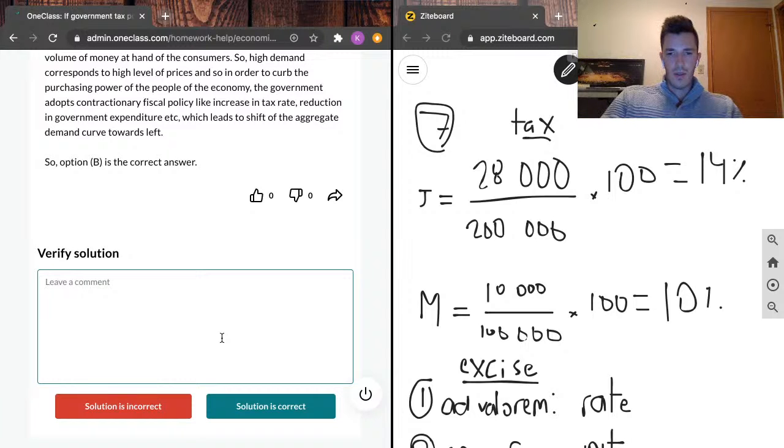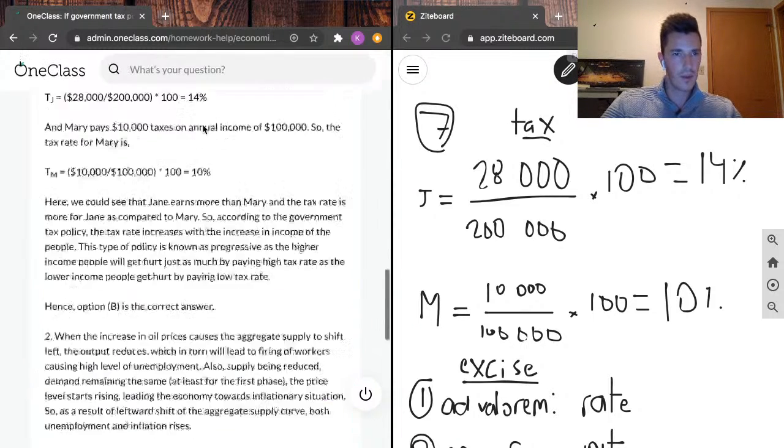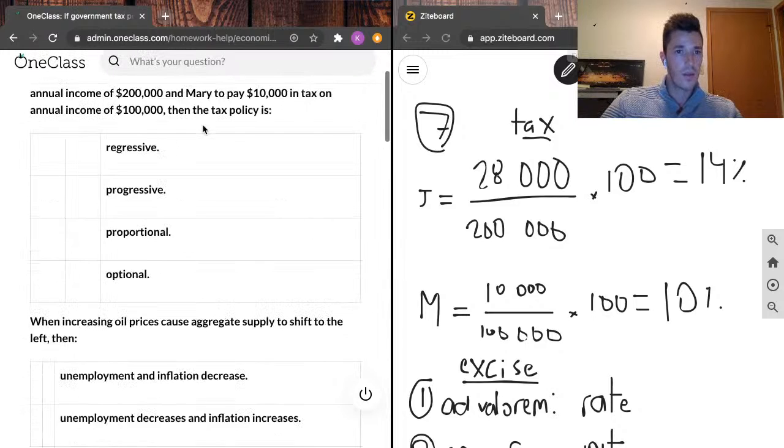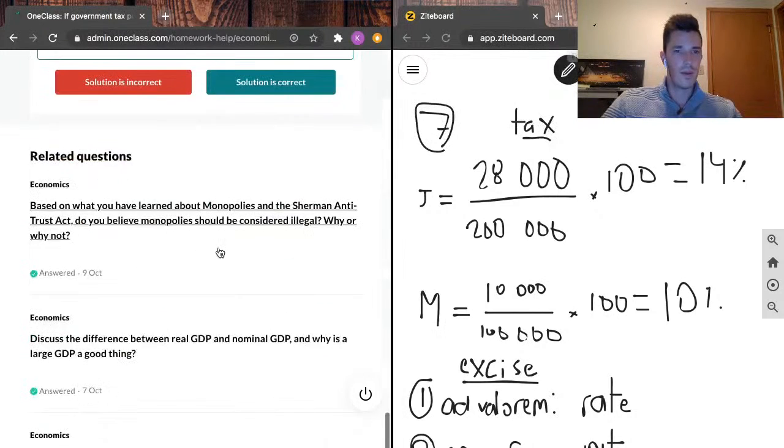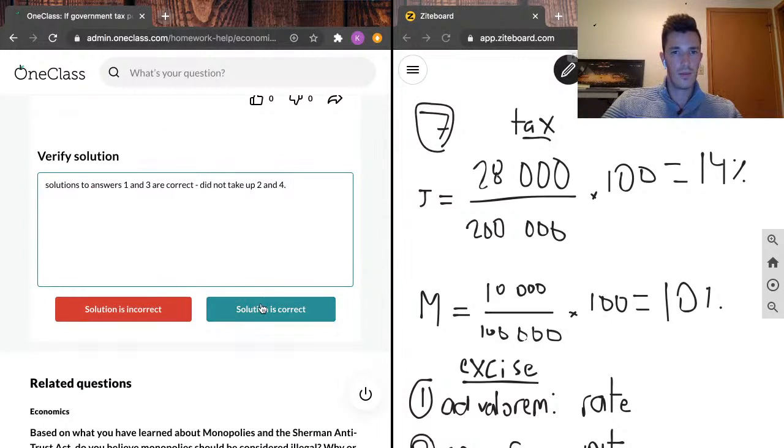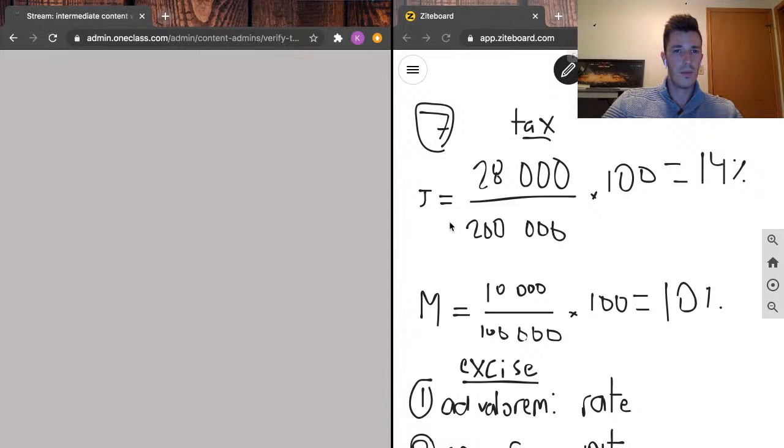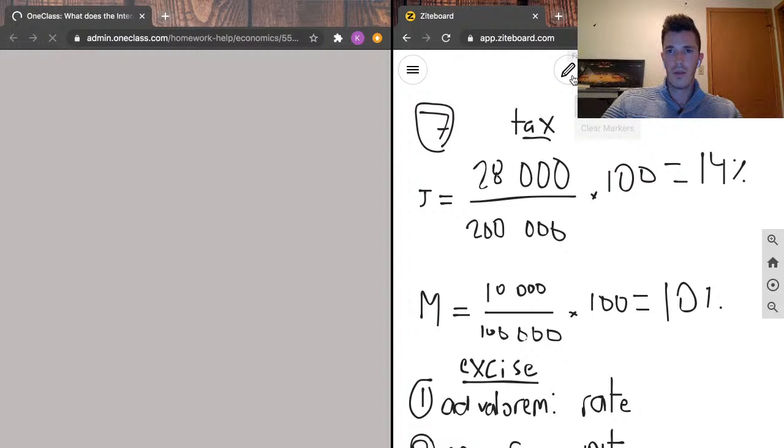Verify solutions, so I'll say solutions to answers 1 and 3 are correct. Did not take up 2 and 4. I think it's just 4. 1, 2, 3, 4, right. Moving on now to question 8.